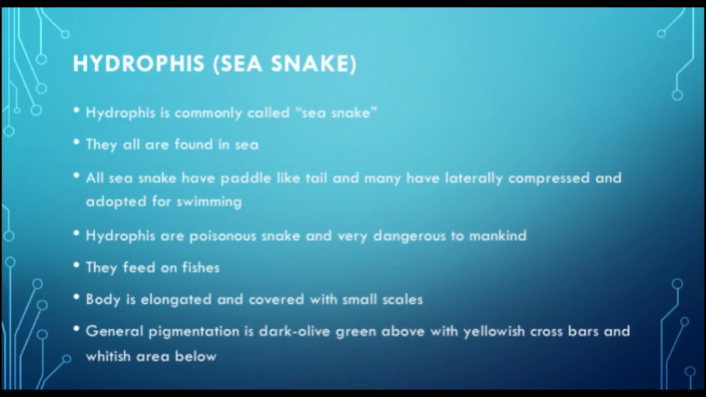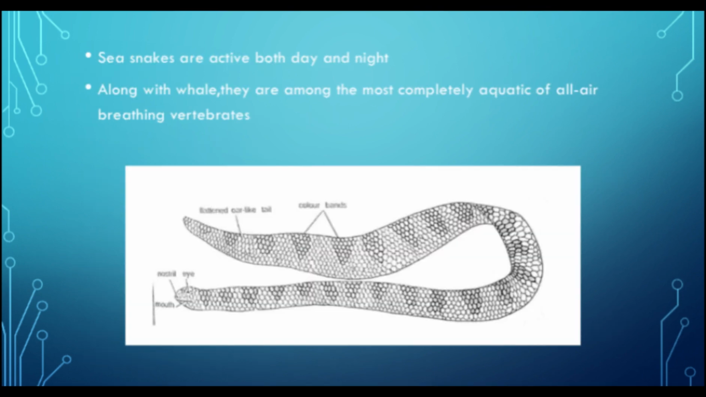And the last one is Hydrophis, commonly called sea snakes. They are all found in the sea. All sea snakes have a paddle-like tail and many have laterally compressed bodies adapted for swimming. Hydrophis are poisonous snakes and very dangerous to mankind. They feed on fishes. Body is elongated and covered with small scales. General pigment is dark olive green above with yellowish crossbars and whitish area below. Sea snakes are active both day and night. They are among the most completely aquatic of all air-breathing vertebrates.